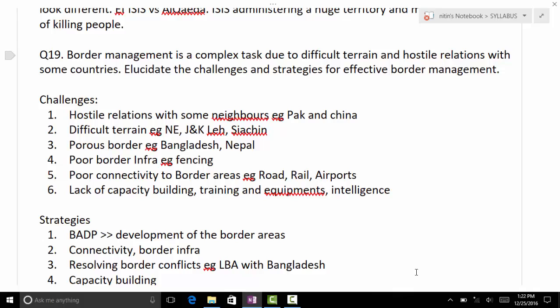I can give you the figures if you want. We have 14,880 kilometers of borders in total, out of which Bangladesh has 4,096, China 3,488, Pakistan 3,323, Nepal 1,751, Myanmar 1,643, Bhutan 699, and Afghanistan, for the sake of completeness, is approximately 106.